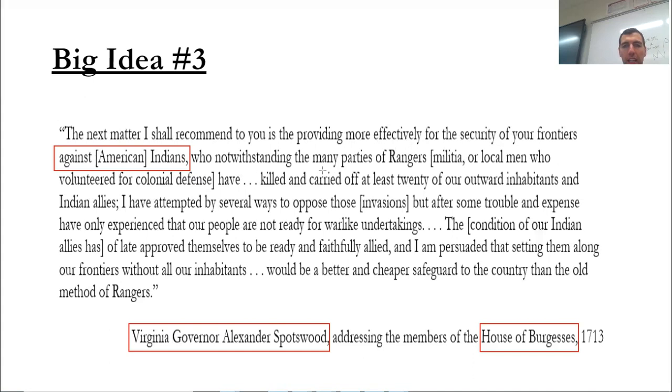It looks like these guys carried off or killed at least 20. Have attempted by several ways to oppose those invasions. So it seems like he is against fighting the Native Americans.